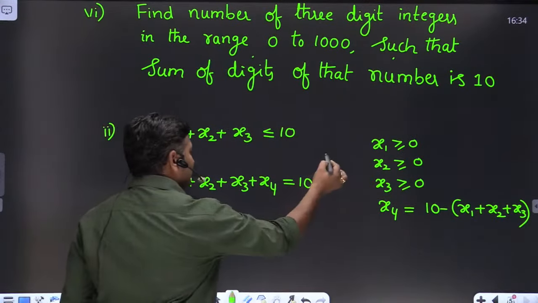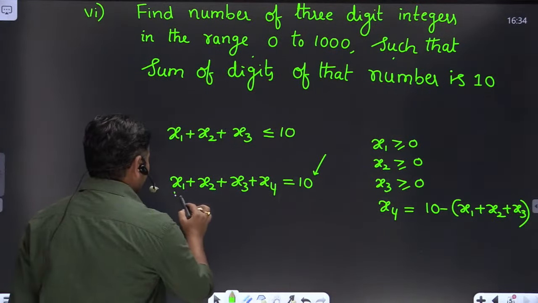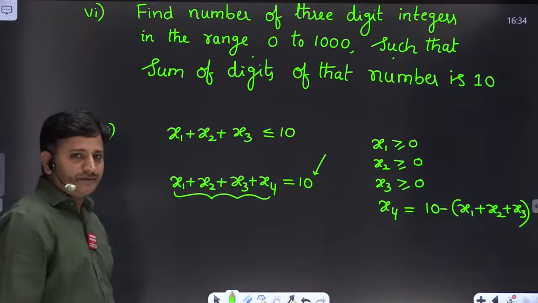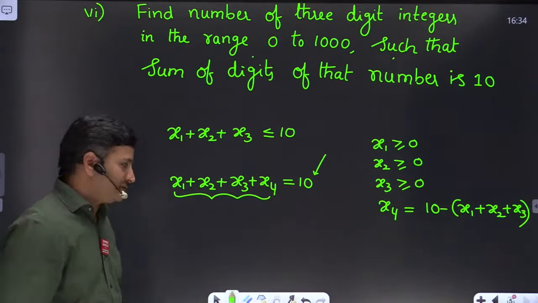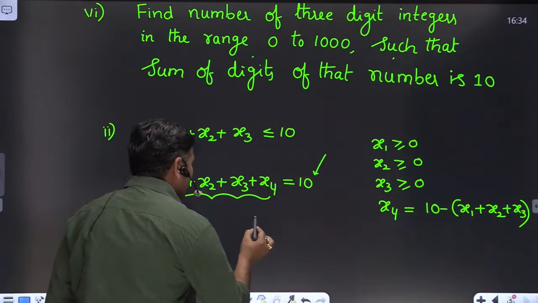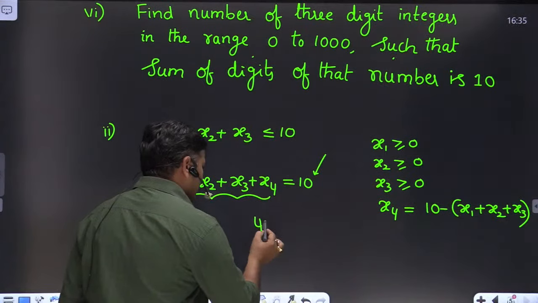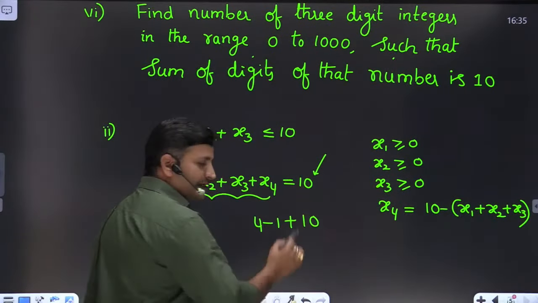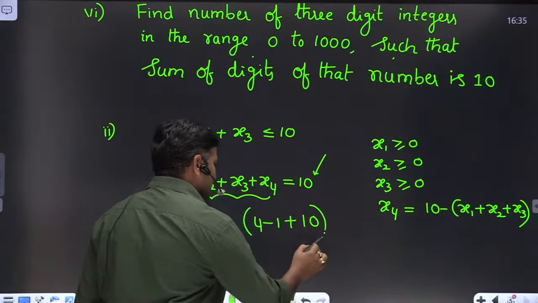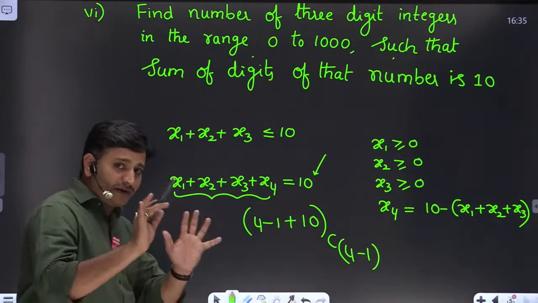See here, how many similar balls are you distributing? 10 similar balls. How many variables do we have? 4 variables. If there are 4 variables, how many vertical lines do we have to place? 3 vertical lines. Therefore the number of positions is 4 minus 1 plus the number of similar balls, 10. Out of these places, we want to choose 4 minus 1 places to place vertical lines. You don't need to memorize the formula, friends.